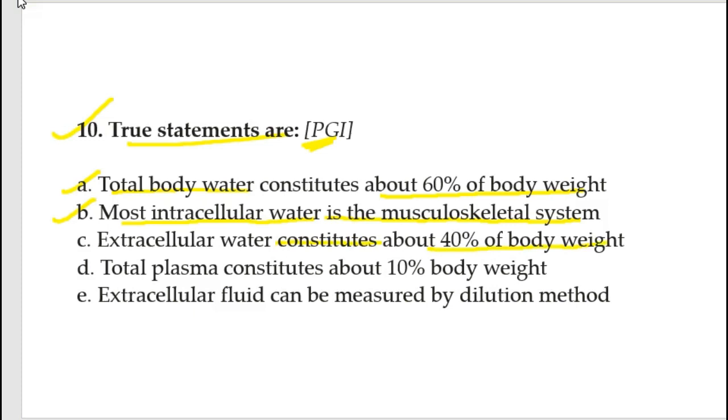It is false. It constitutes only 20%. Total plasma constitutes 10% of body weight. It is false because plasma constitutes only 5%. Extracellular fluid can be measured by the dilution method. It is true. We use the dilution method for measurement of ECF, and we use inulin.